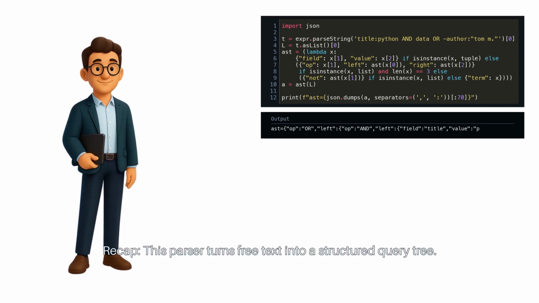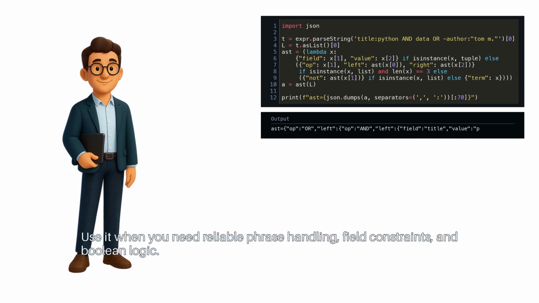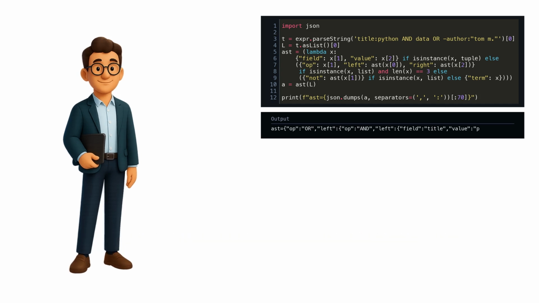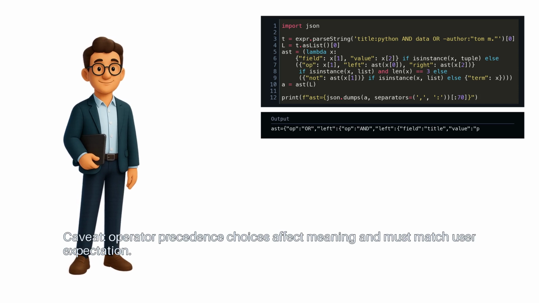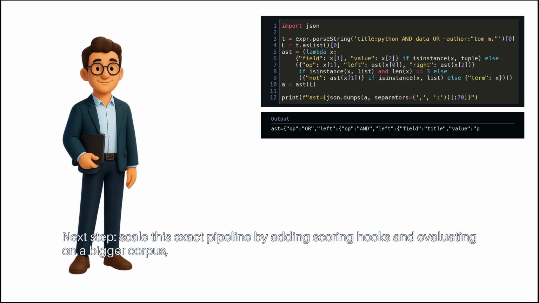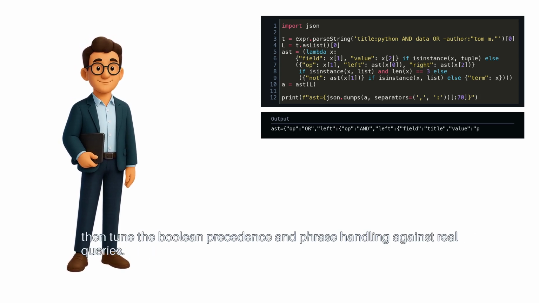Recap. This parser turns free text into a structured query tree. Use it when you need reliable phrase handling, field constraints, and Boolean logic. Caveat. Operator precedence choices affect meaning and must match user expectation. Next step. Scale this exact pipeline by adding scoring hooks and evaluating on a bigger corpus. Then tune the Boolean precedence and phrase handling against real queries.